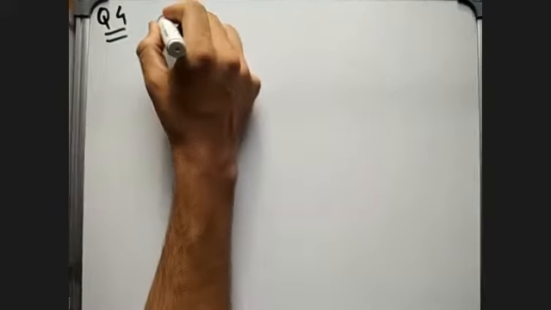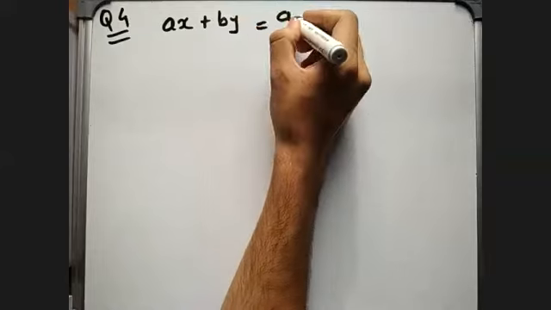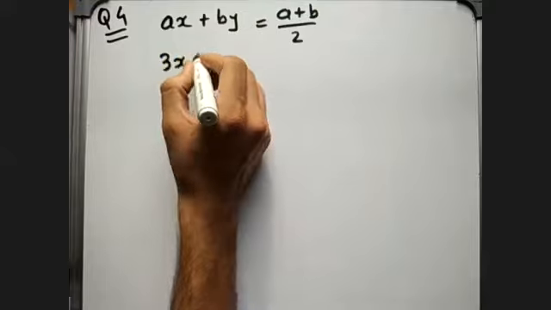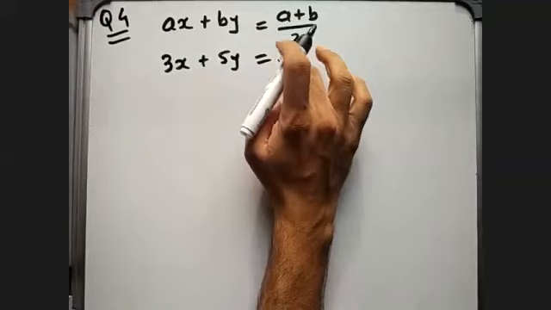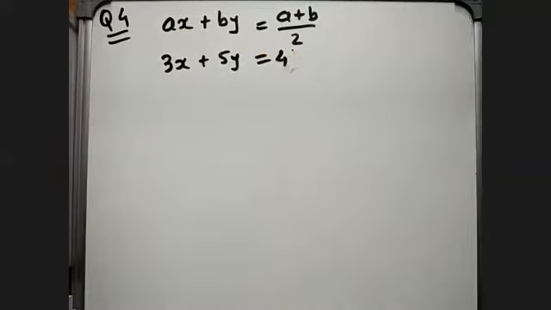So in question 4, instead of numerical values, it is given to you in terms of constants. Just don't be afraid of it. It is easy only. Solve for x and y. Here ax plus by is a plus b by 2, and 3x plus 5y is 3 plus 5, sorry, it is 4. And if we check, it is the same only. It is a plus b by 2 only. That is, 3 plus 5 is 8 and 8 by 2 is 4.